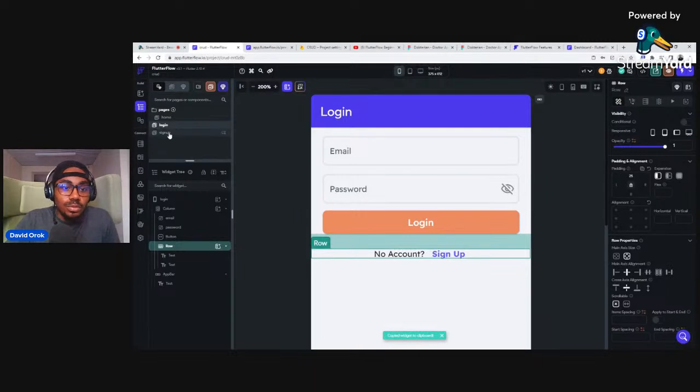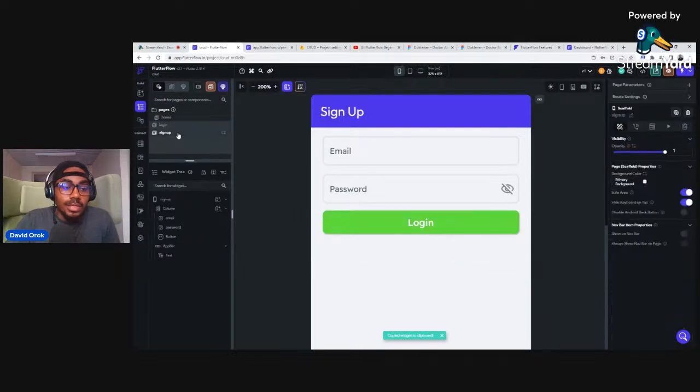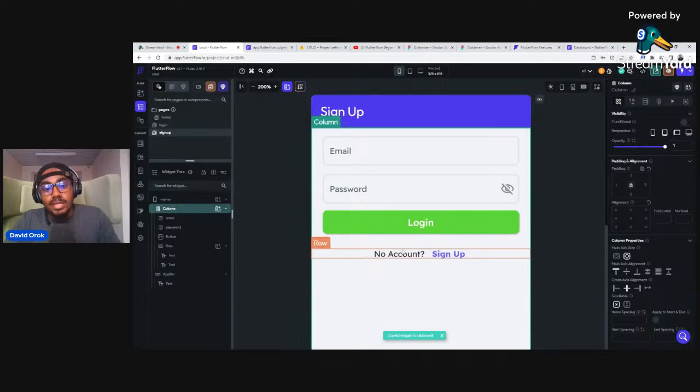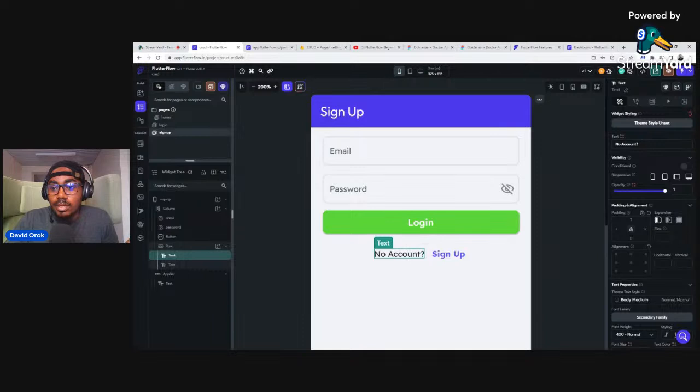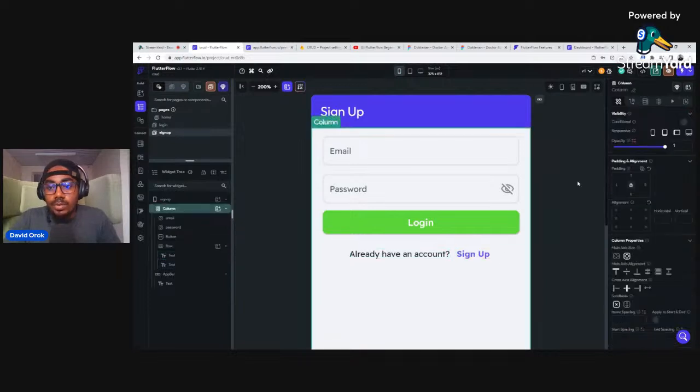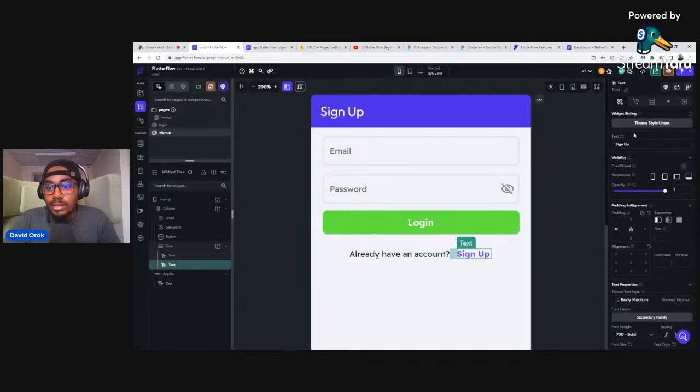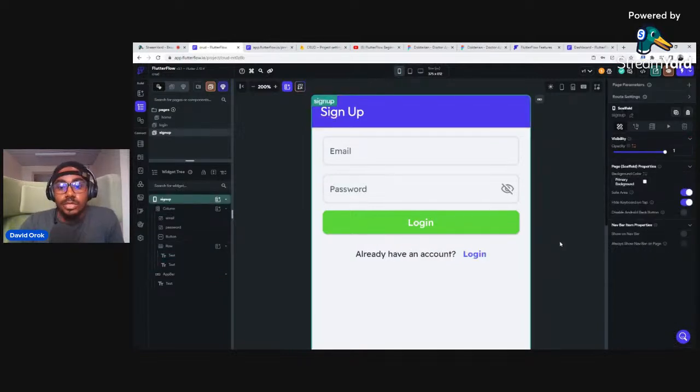I want to take it to sign up, right? So that in case we are met in this place, it says already have an account. So we can say already have an account. Something like this. I believe you've been seeing this in mobile applications. Then I'm clicking on this text, and I'm going to say login. Okay, nice. So we are good now.